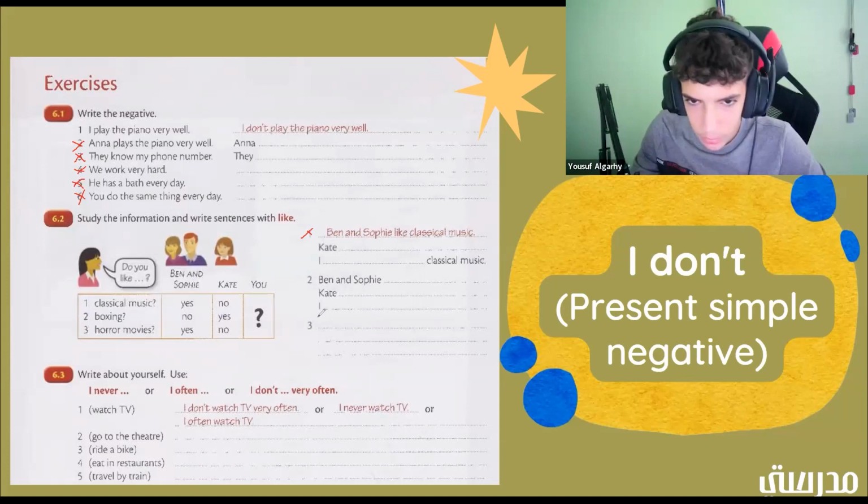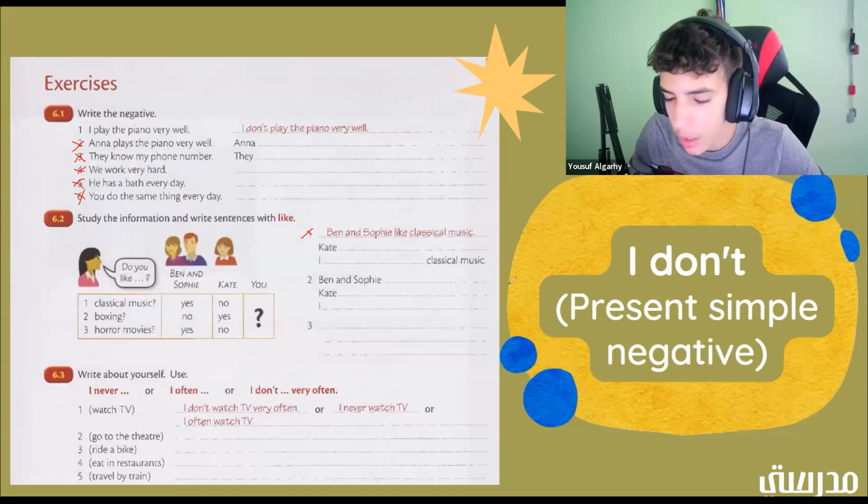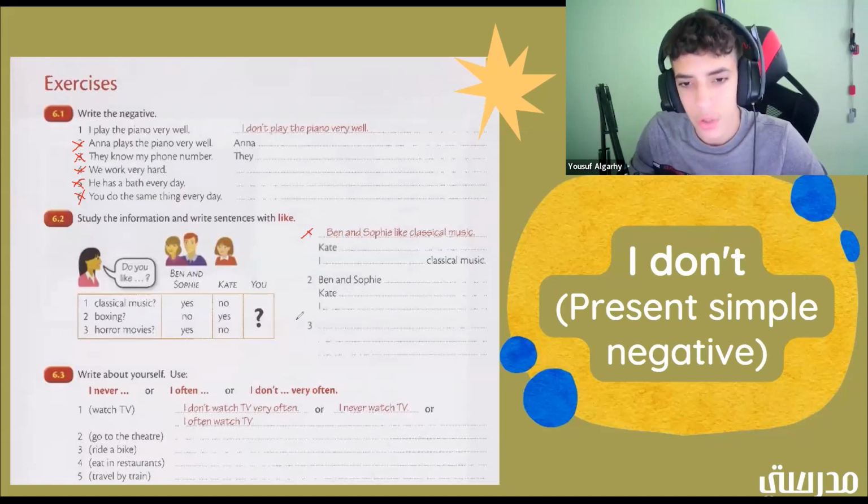Okay. And then we have I. How would this one go? I blank. I like boxing. All right. Good job. Okay. So now we have number three.